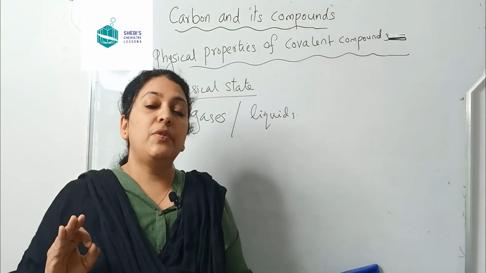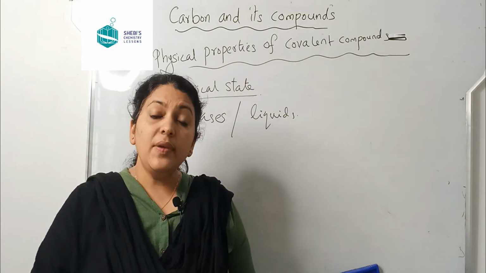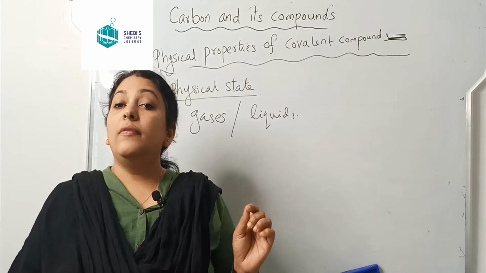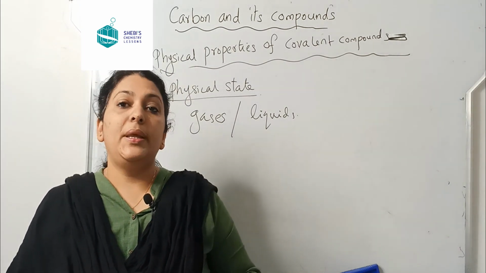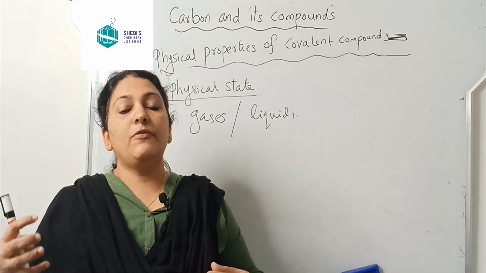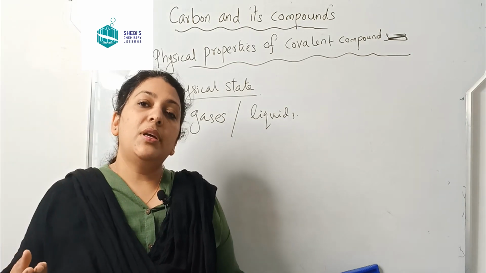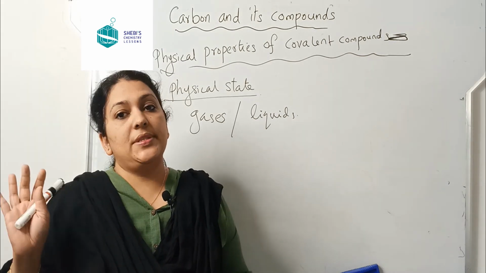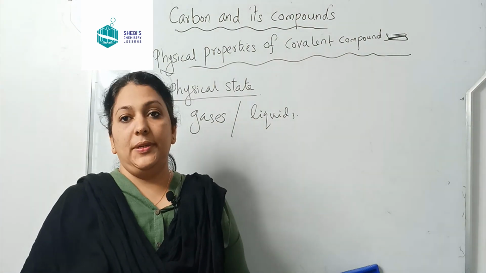So what force of attraction are we mentioning there? The intermolecular force of attraction. So the intermolecular force of attraction is weak in covalent compounds, therefore they are either gases or liquids, depending upon the force of attraction. If the intermolecular force of attraction is too weak, they will be gases. And if the intermolecular force of attraction is a little stronger, they will be liquids. Is that clear to you? Alright, so we will move to the third property.